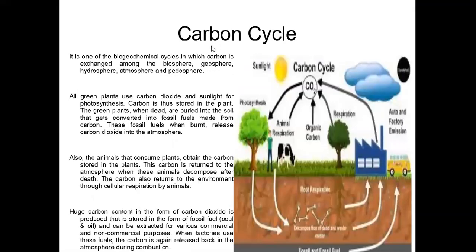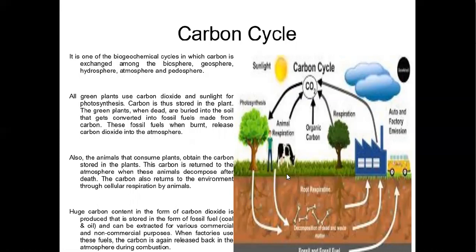And again we go for another biogeochemical cycle, that is the carbon cycle. As we know, carbon is an essential element for plant and animal growth. The carbon cycle is one of the biogeochemical cycles in which carbon is exchanged among the biosphere, geosphere, hydrosphere, atmosphere, and pedosphere. All green plants use carbon dioxide and sunlight for the process of photosynthesis. Carbon is thus stored in the plant.